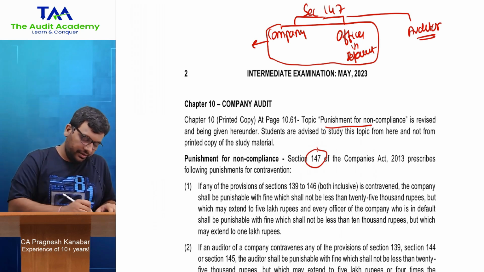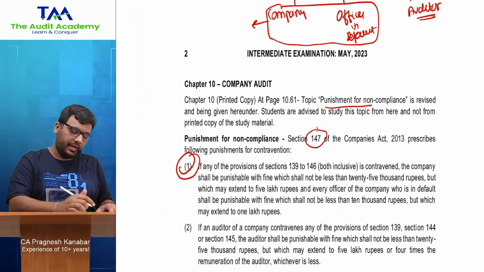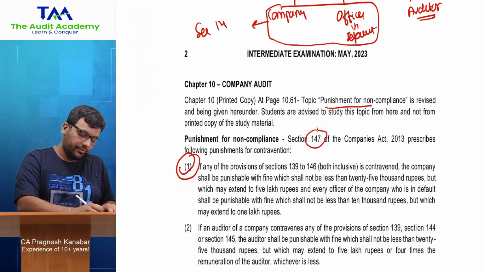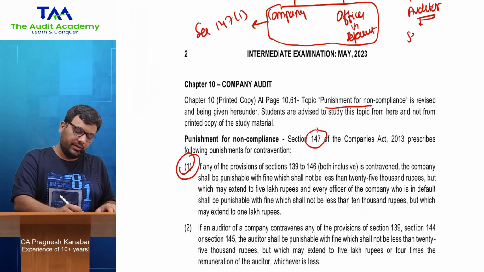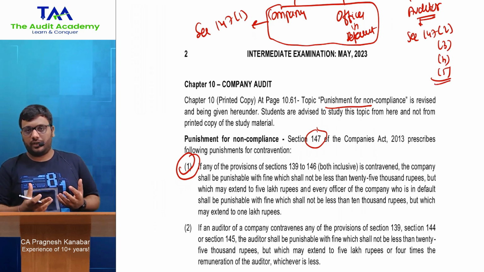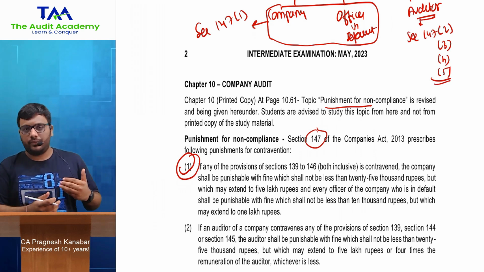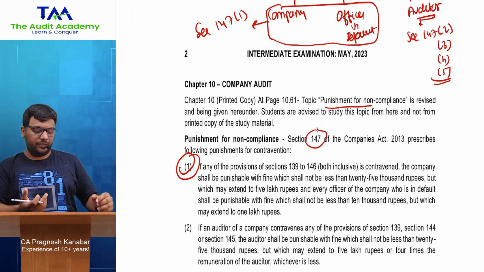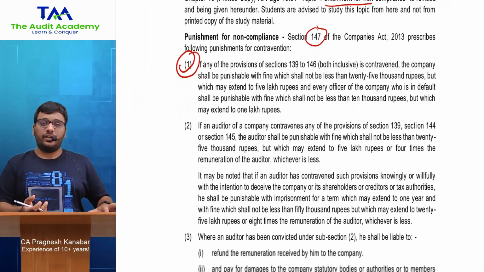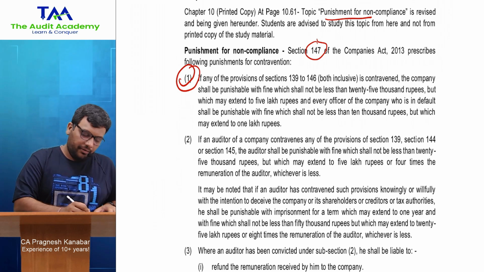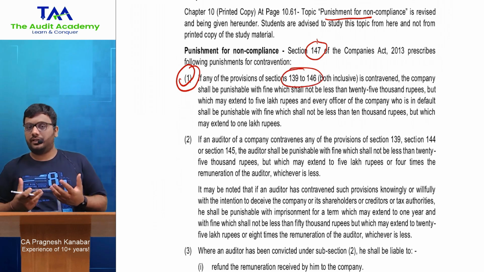So section 147 subsection 1 is for company and officer in default, and then section 147 subsection 2, subsection 3, subsection 4, subsection 5 are all for the auditor. Now because they have printed it over here, I will just revise it, otherwise I've already taught it in my lectures.